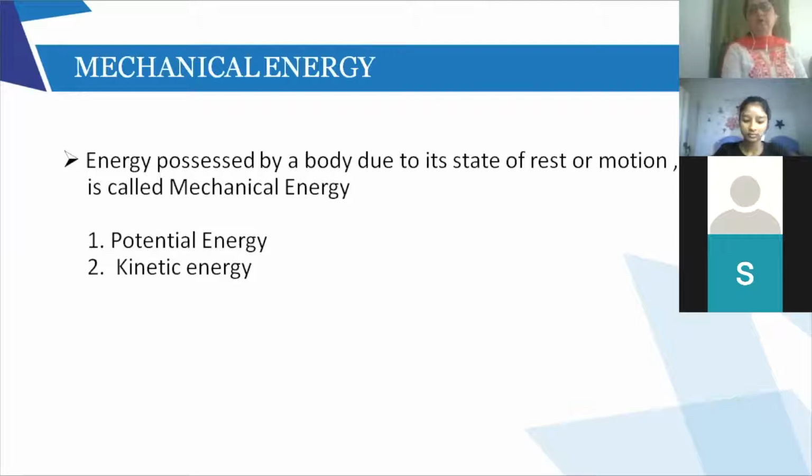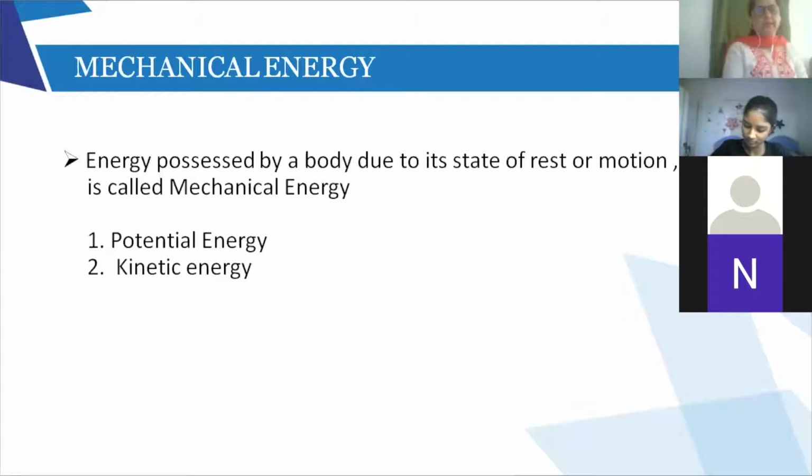Who remembers the two forms of potential energy? Give me an answer. There were two types: elastic. Yes, very good, Mariam. And gravitational. Yeah, very good. Elastic potential energy and gravitational potential energy, right? So we have two forms of potential energy, and then we have kinetic energy.